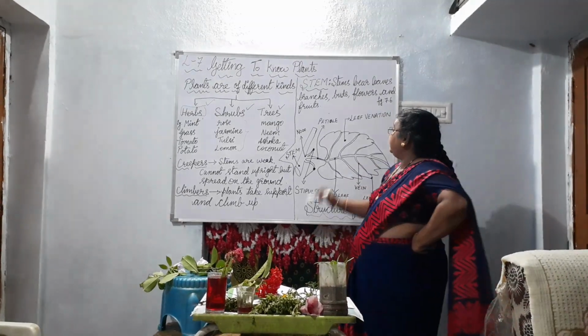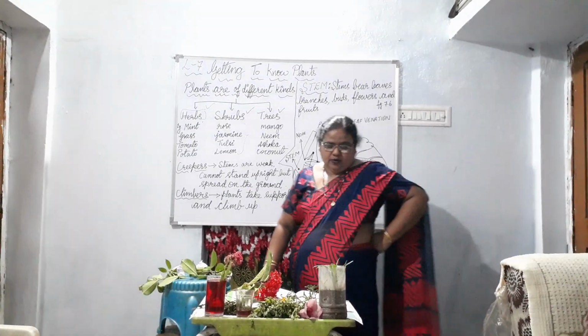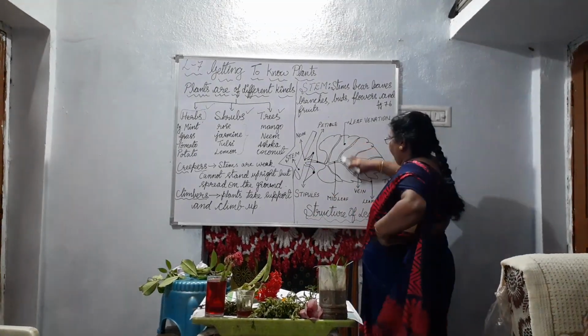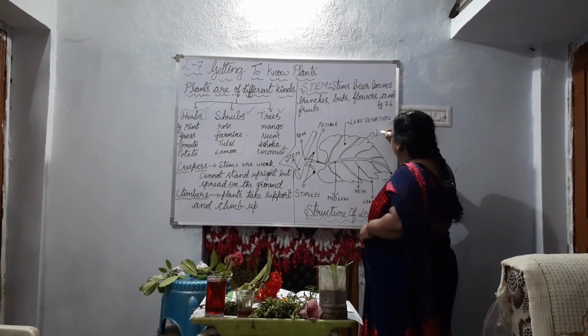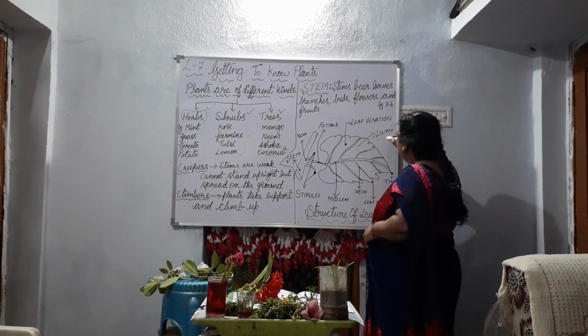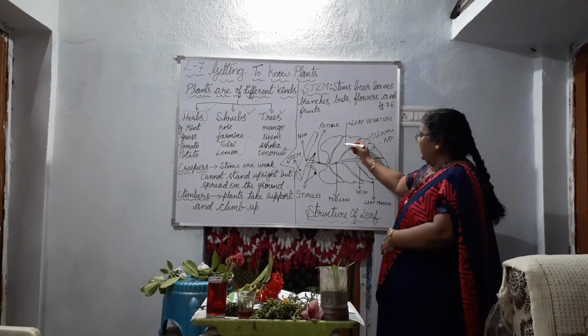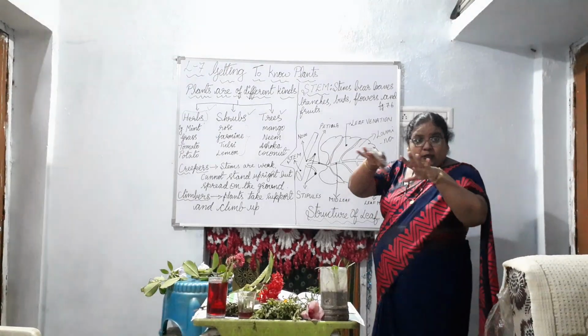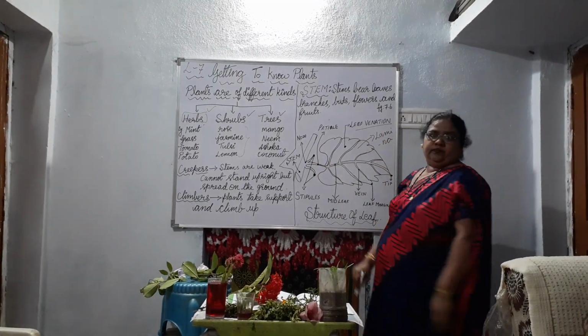Now what is this? This broad green part is called what? Lamina. And the other one, you see the net type in between, that is called leaf venation.